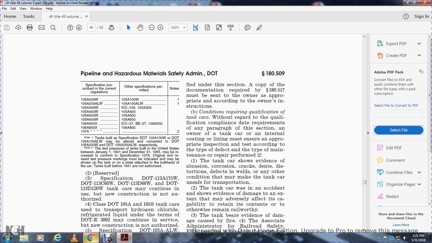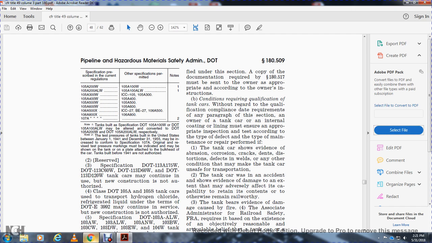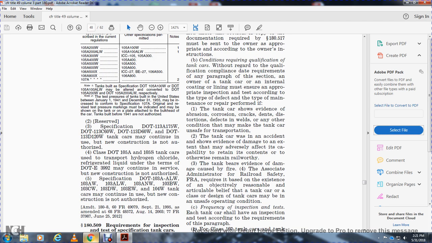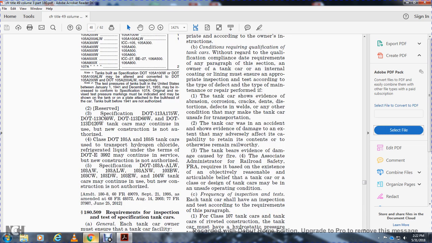Owner of the tank of the car or an internal coating with a lining must ensure the appropriate inspection for the testing according with the type of the defect with the type of the maintenance of the repair performed. 1. The tank of the car shows evidence of abrasion, corrosion, crack, the dents, distortion, the defects, and weld, any other condition that may make the tank of the car unsafe for the transportation. The tanker car with an accident and shows evidence of the damage to the extent that may adversely affect within the capability to retain the contents that otherwise remain rail worthy. The tank bears evidence of the damage caused by the fire. The Associated Administrator for Railway Safety, FRA, required based on the existence of the objectively reasonable articulable belief of the tanker car class design of the tank cars may be in unsafe operation condition.